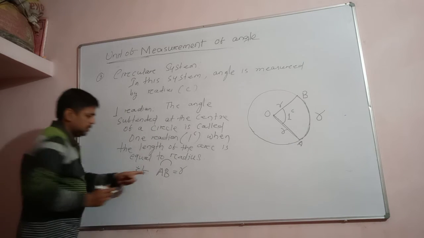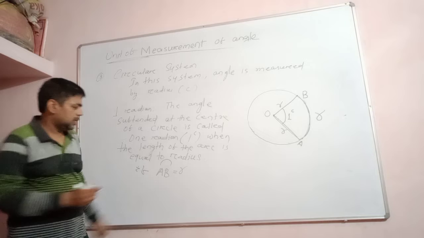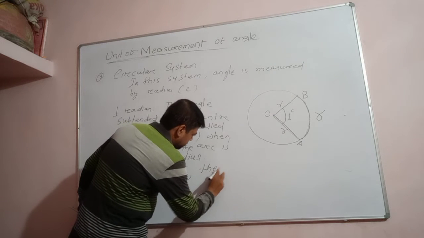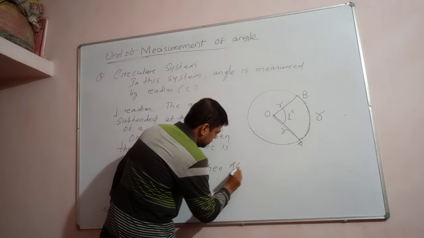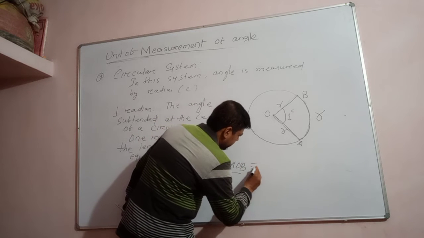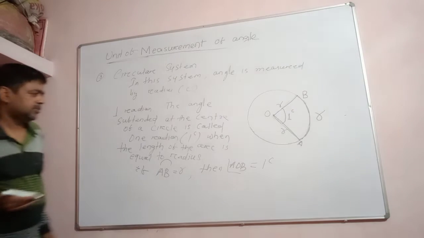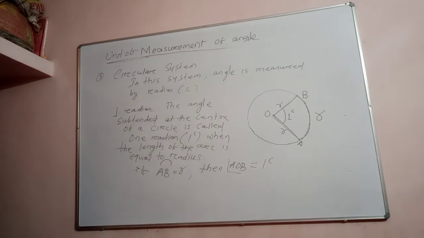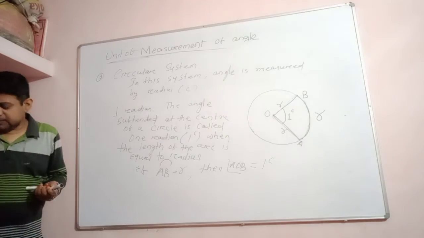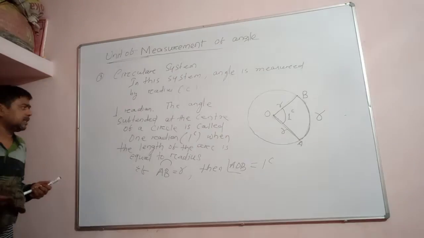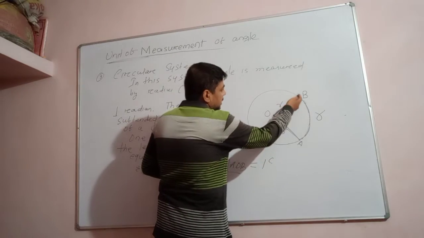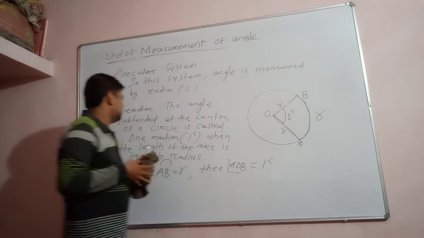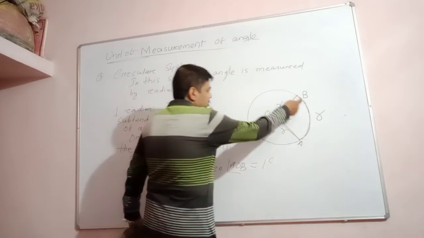If the length of the arc is equal to the radius, okay, then the angle, which angle? Angle AOB. This measure will be what? 1 radian. Very important concept. This should be 1 radian. Okay. Understand? Is it clear? 1 radian. Okay. So let us write it. This angle is understood or not? This angle AOB is 1 radian, symbol c. And this length of the arc is the radius of the circle.